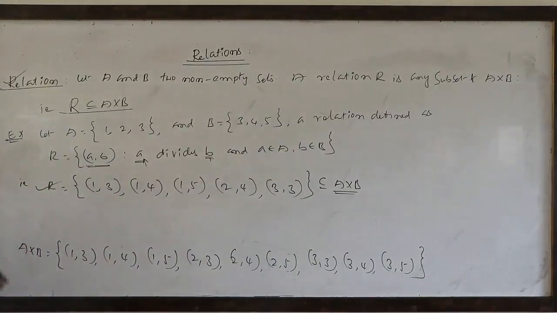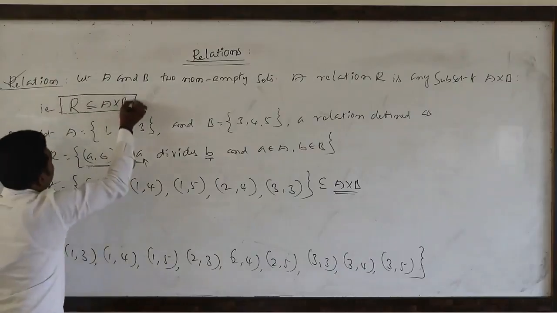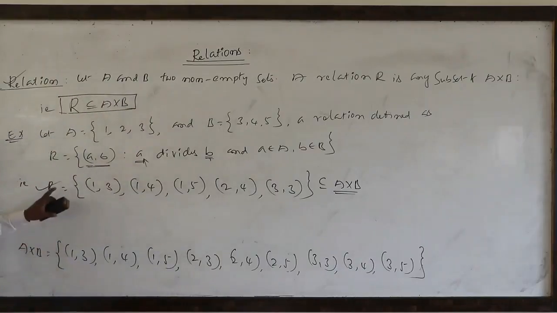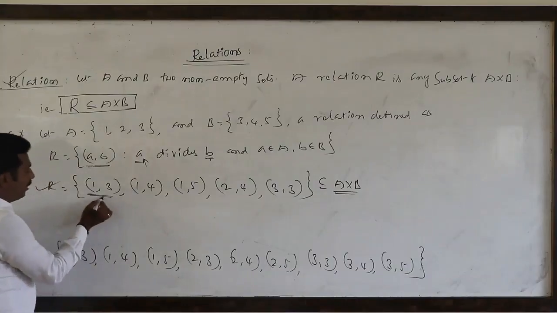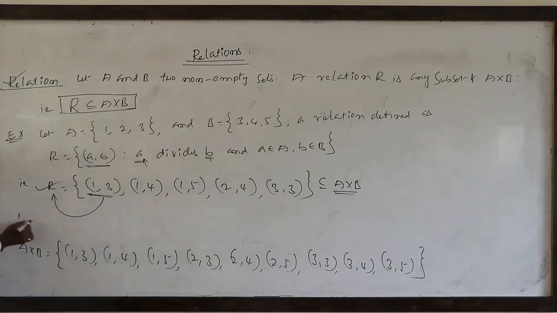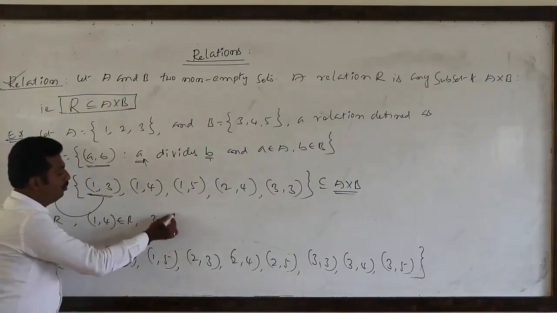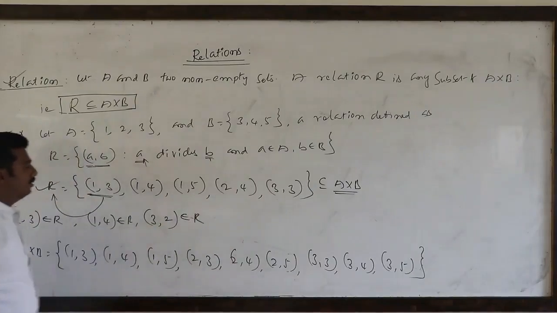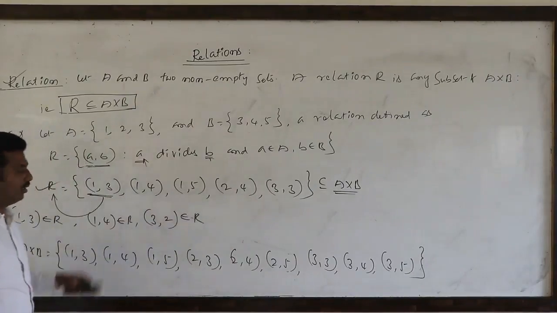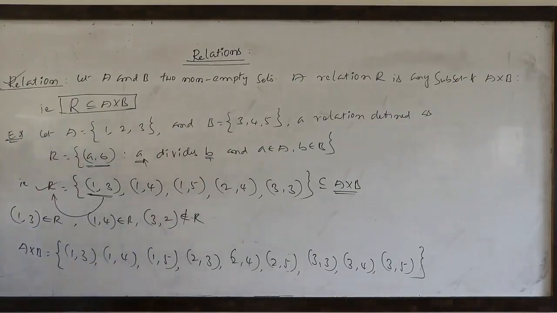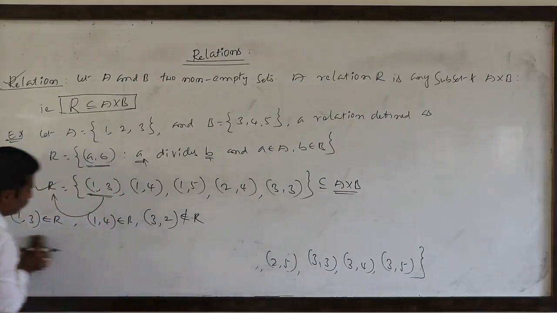So from this you have to identify A cross B and the relation. Relation is nothing but any subset of A cross B, whatever it will be. (1,3) is present in capital R. See here, (1,3) present in capital R is represented as (1,3) belongs to capital R. (1,4) belongs to capital R. If (3,2) is not in capital R, then (3,2) does not belong to capital R.